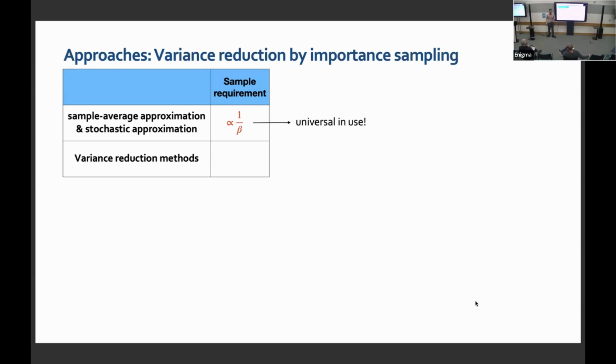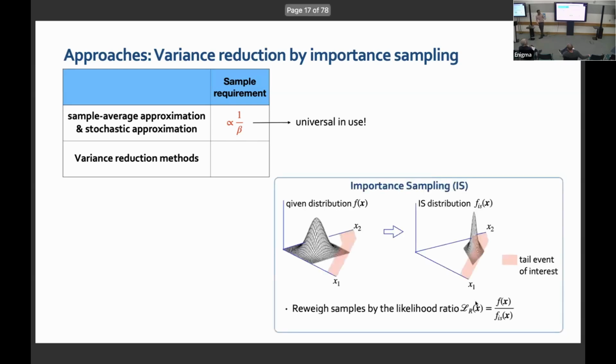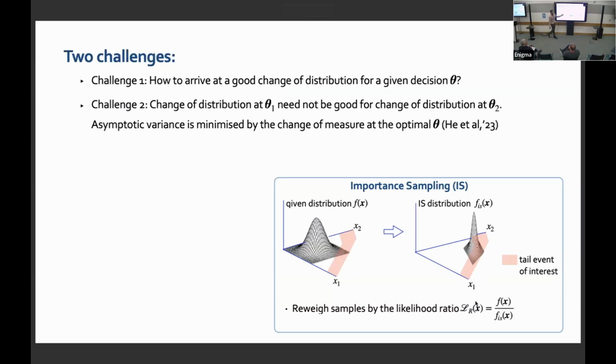The variance reduction methods, on the other hand, are tricky. One example is importance sampling. In importance sampling, under the original distribution, this is the tail set, and we are not seeing a lot of scenarios in the tail set. So what I do is change my distribution. That's the new distribution, which places a lot of mass in the tail set. Since I have changed the distribution, of course my answers are going to be wrong unless I remove the bias by multiplying by the likelihood ratio. So I just reweight the samples by the likelihood ratio,